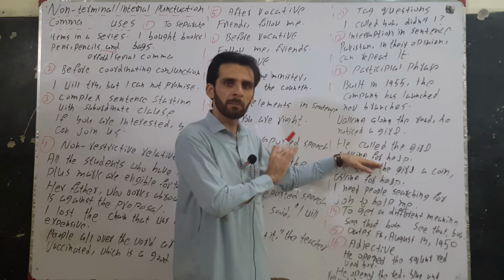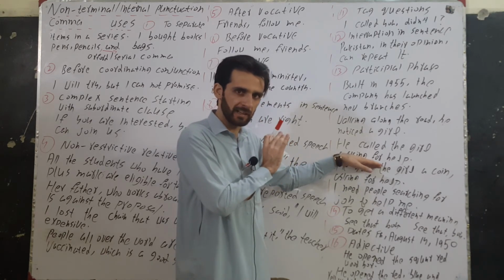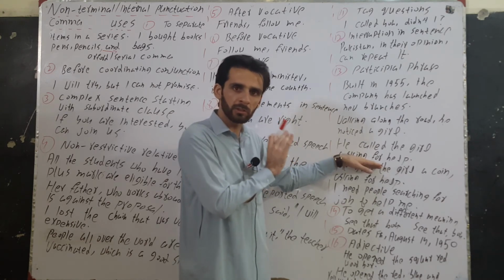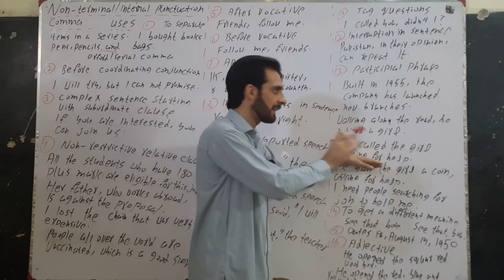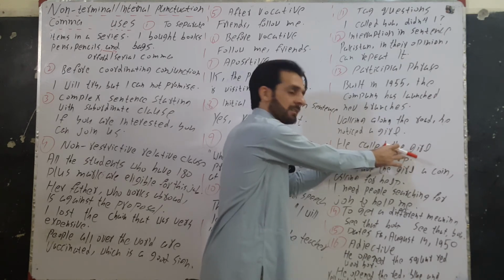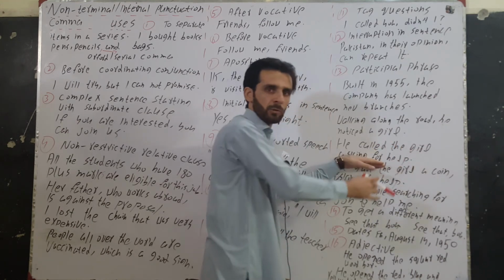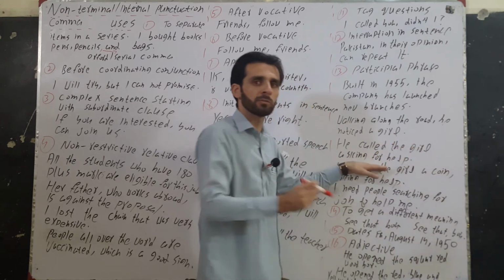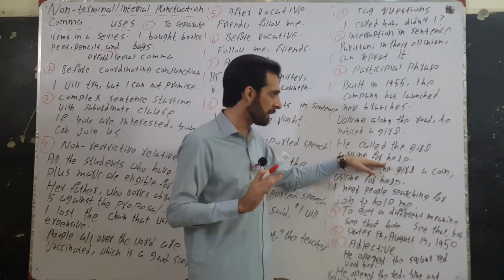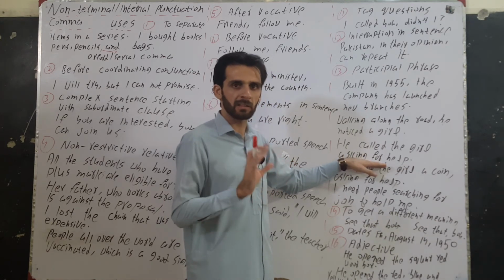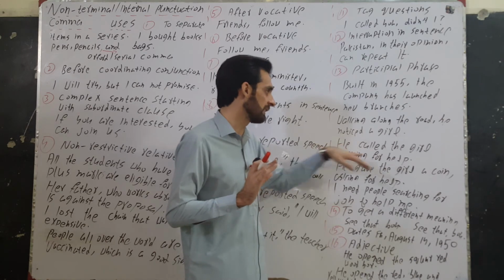So when we have a participle phrase at the end of the sentence, we will use comma only when the word it is defining is not immediately before it. But here the word it is defining is immediately before it. Asking for help is defining the girl, so we will not use comma. But if this participle phrase is defining some other word which is not immediately before it, let's suppose he, then we will use comma.